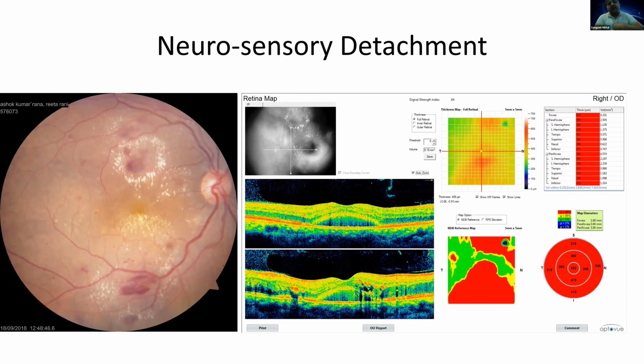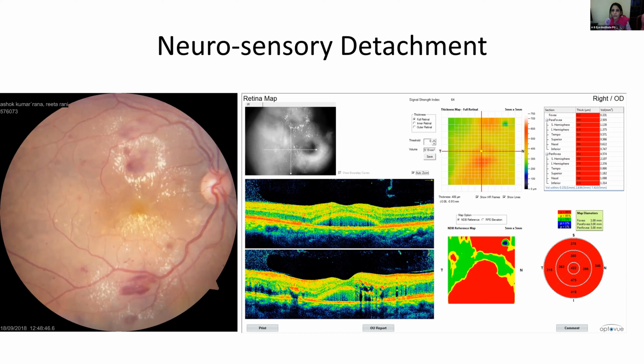Yes, definitely. It indicates a long-standing neurosensory detachment, and once the disease is long-standing, the prognosis automatically becomes bad. You are quite right. This is an important point that all postgraduates should note, because the internal reflectance of these cystic spaces is also very important for the prognosis.